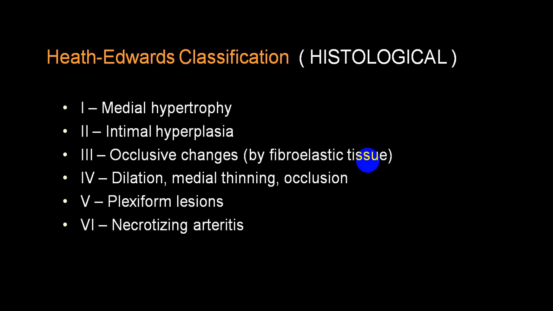Histological classification-wise, it is divided into 6 varieties, based only on microscopic or histological examination. Medial hypertrophy is group 1, intimal hyperplasia group 2, severe occlusive changes like fibroelastic tissue changes group 3, dilatation and medial thinning occlusion group 4, plexiform lesion group 5 and necrotizing arteritis group 6.